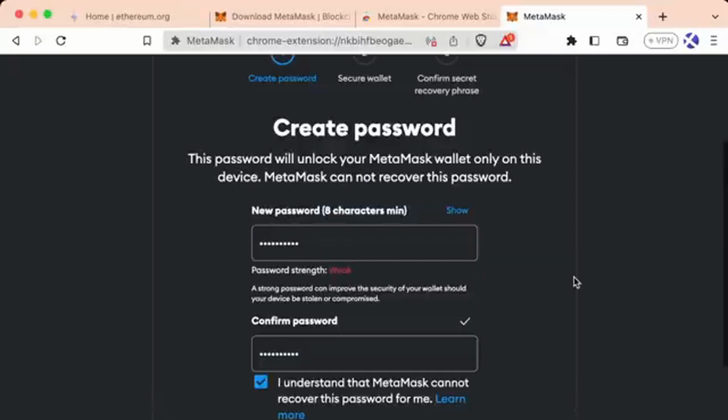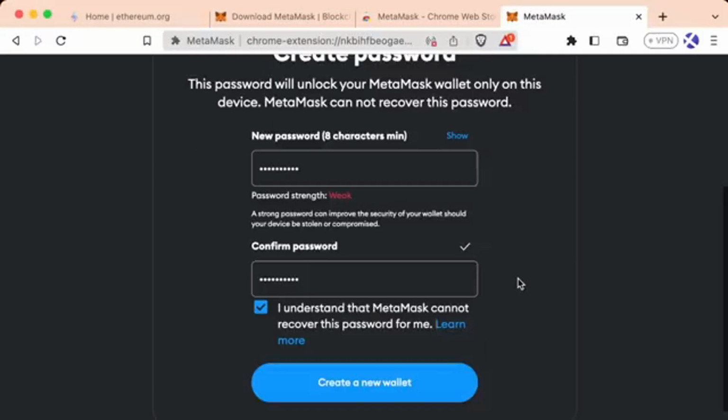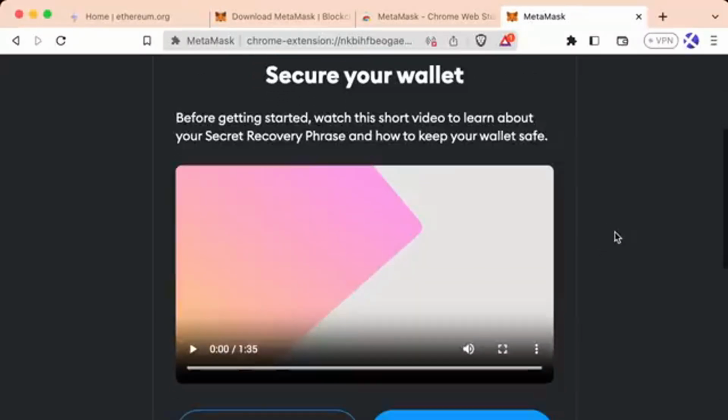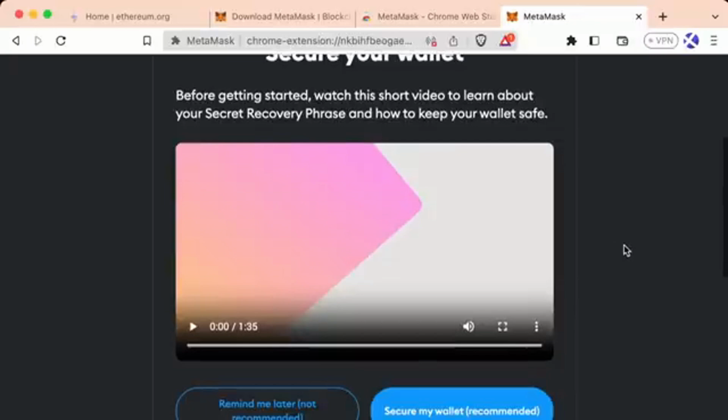Now I'm going to preface this. This wallet that you're making right now, as you follow along with me, is going to be your development wallet. So if you want to make the password a little bit weak, just so that you can test things out very quickly, go for it. Just know we're never, ever going to put real money into this wallet. It's good if you treat this as if it is a real wallet. That way you'll get used to and you'll get familiar with good wallet safety. You'll then get a video like this, which will teach you about the secret recovery phrase, which we saw a little bit earlier when we were creating our wallet.